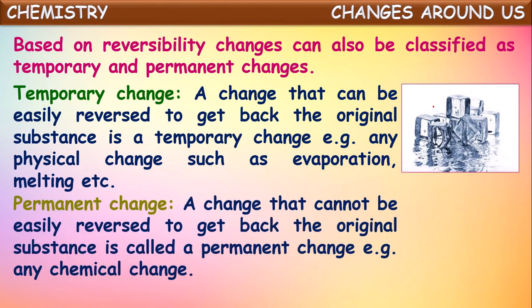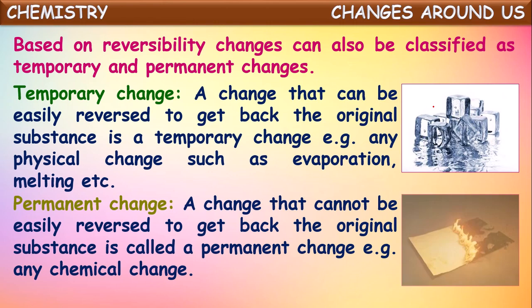Another kind is a permanent change. A change that cannot be easily reversed to get back the original substances is called a permanent change. For example, any chemical change like burning of paper, burning of wood, digestion of food, these all will come under permanent changes. There we cannot get back the original substances even though we change the conditions.